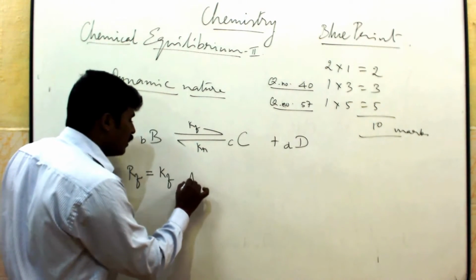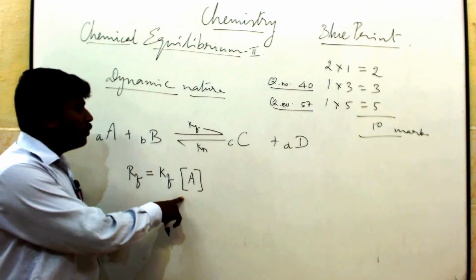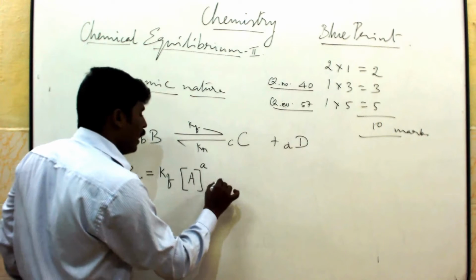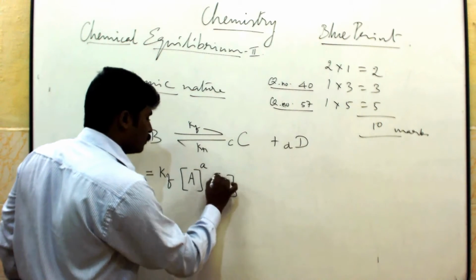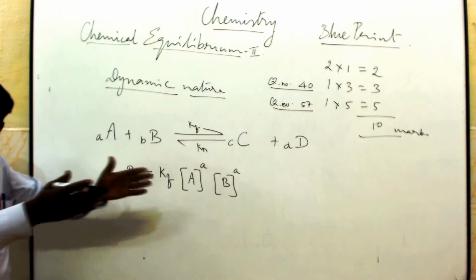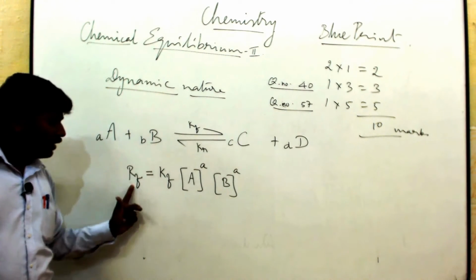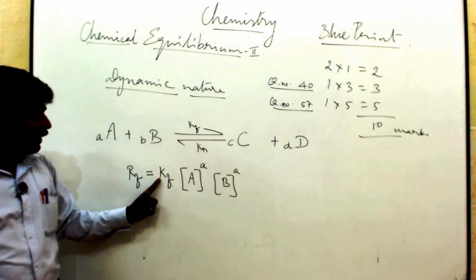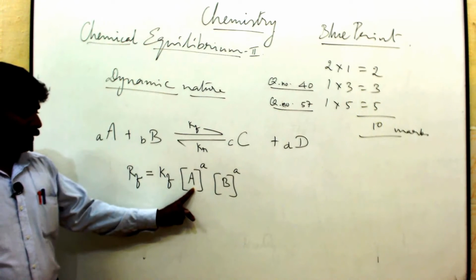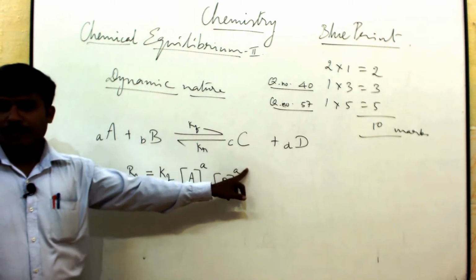The square brackets indicate concentration or active mass. The number of moles will come in the order for A and B also. So the rate of forward reaction is equal to Kf times the concentration of A and the concentration of B, with the number of moles as exponents.